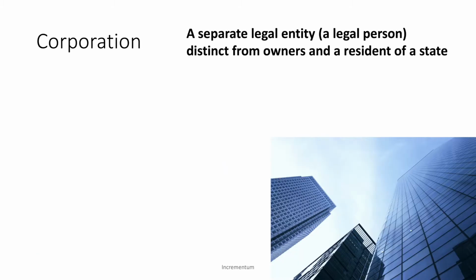The third type of business organization is a corporation. A corporation is different because it is a separate legal entity. So legally, a corporation is a person, and it's distinct from the owners. So it's different and separate from the owners.